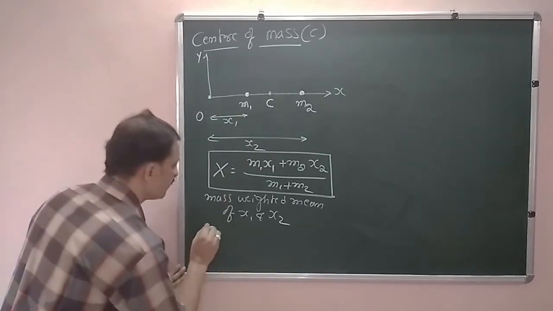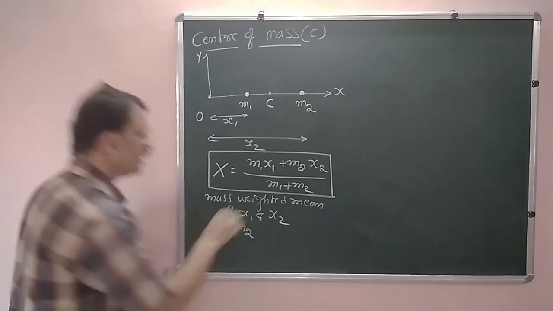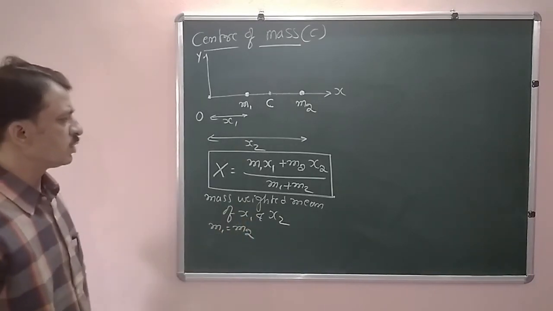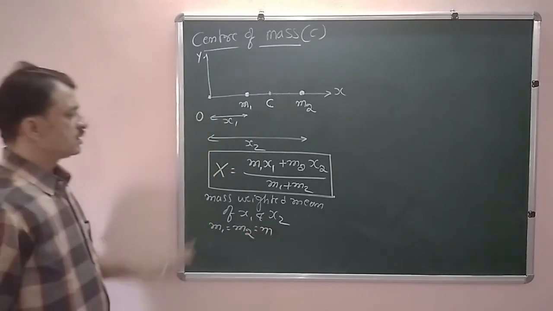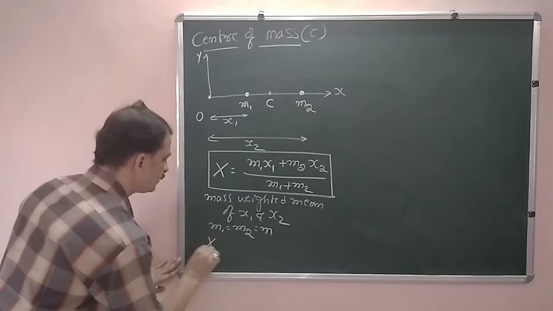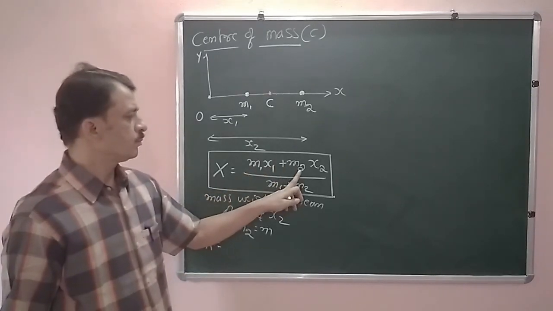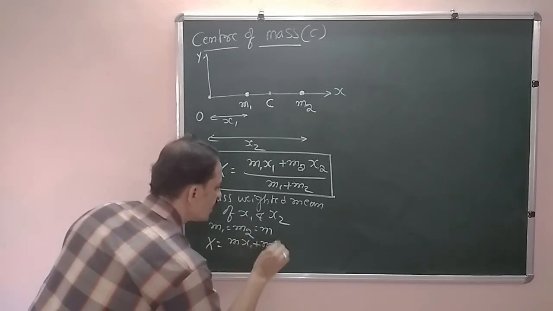Now we will study one case. If those two masses are equal, m1 equals m2, say m, so what will we get from this formula? It is m into x1 plus m into x2.